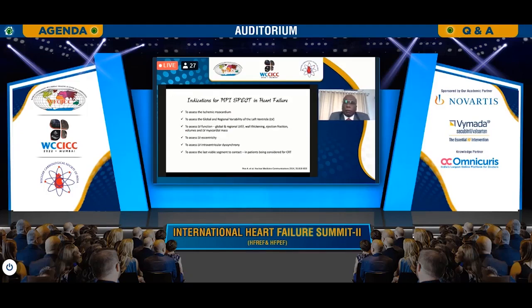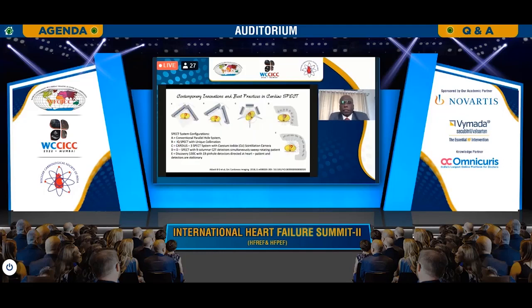So what is the indication for a myocardial perfusion SPECT in heart failure? One is to assess the ischemic myocardium and the global and regional variability in the left ventricle, to assess LV function, regional EF, wall thickening, reduction in ejection fraction and volumes, and all these things. We also assess left ventricle eccentricity. More important, we can appreciate LV dyssynchrony. And because of device therapy, we can always identify the last available segment to contact. This is possible in myocardial perfusion SPECT.